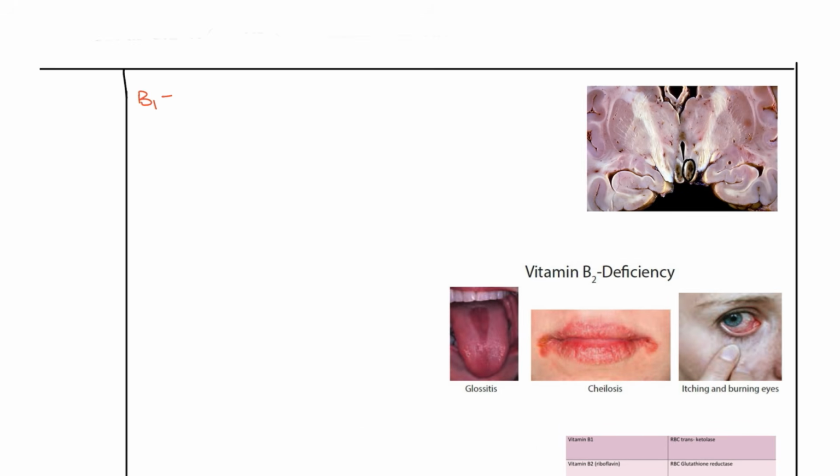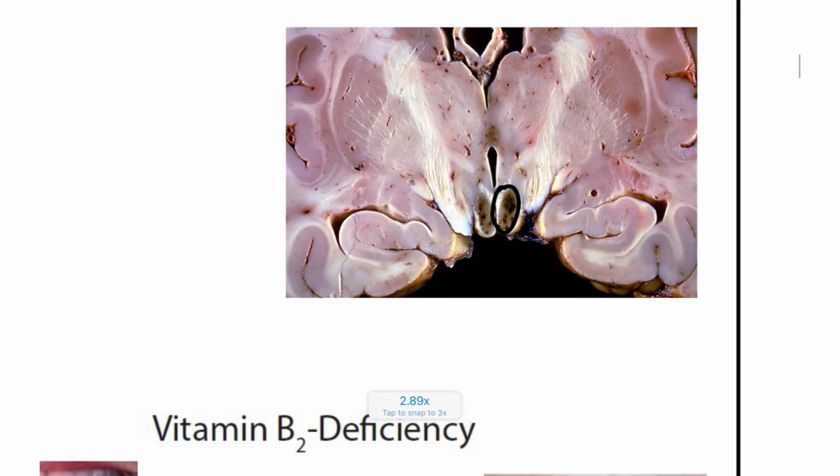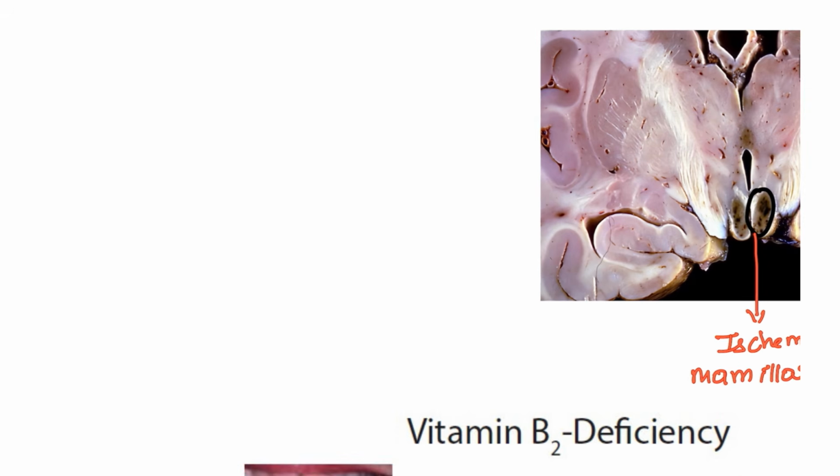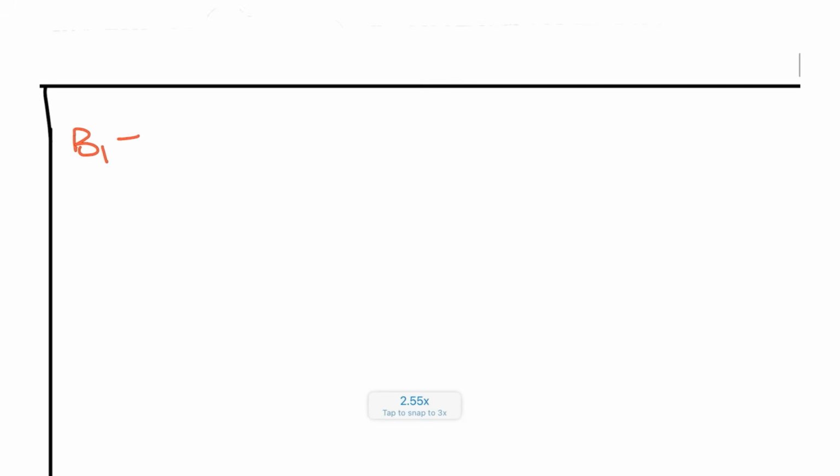This is the B1. How did I say this is B1? Here you can see this is complete ischemia, or you can say this is necrosis. At what region? This is the mammillary bodies. So with mammillary bodies involvement, you have to remember that this patient has B1 deficiency. In B1 deficiency, adult patients will most commonly be alcoholics.